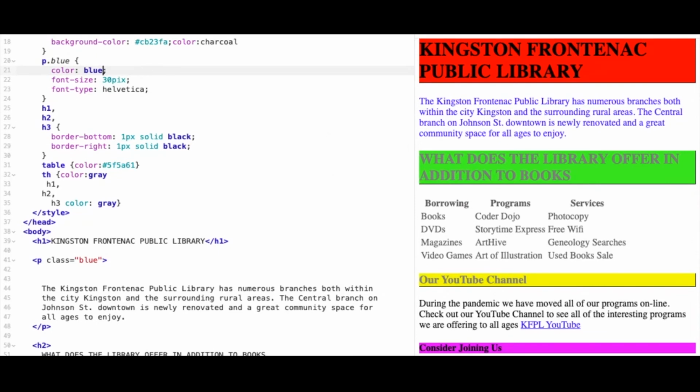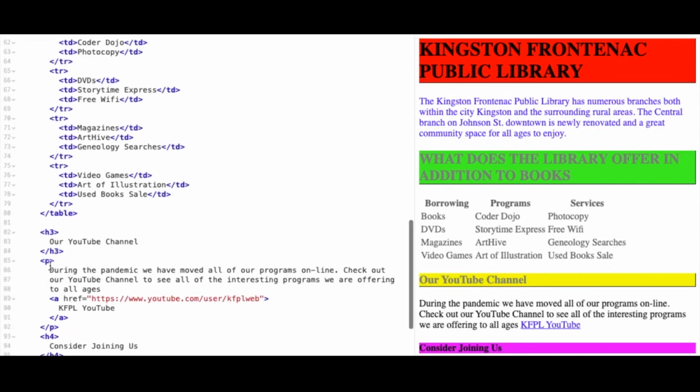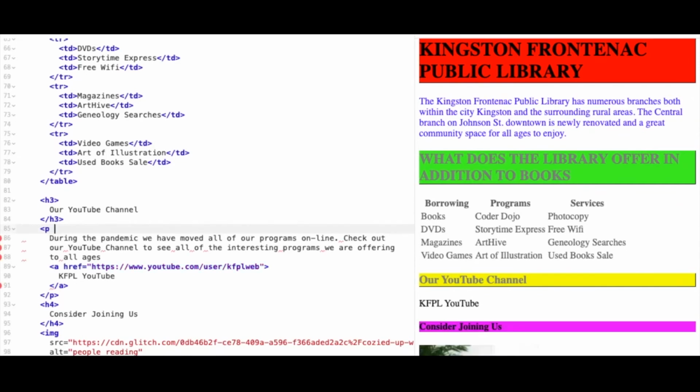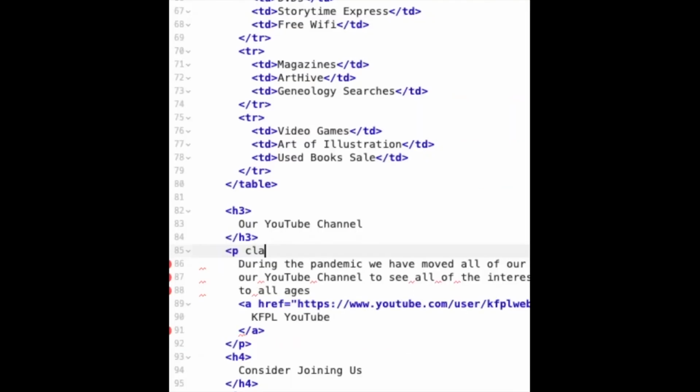Let's work through how we would change this second paragraph. Here it is. Once again, we're going to enter inside of this P tag. We're going to identify it as a class.